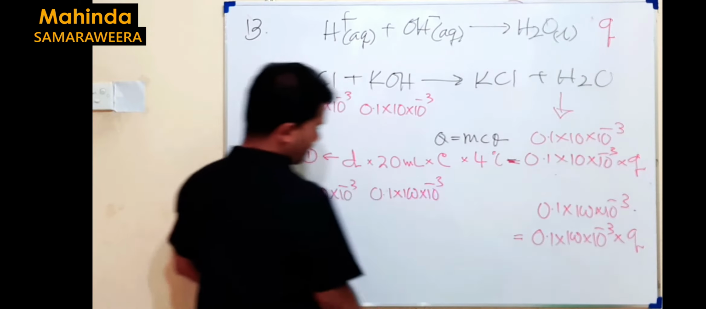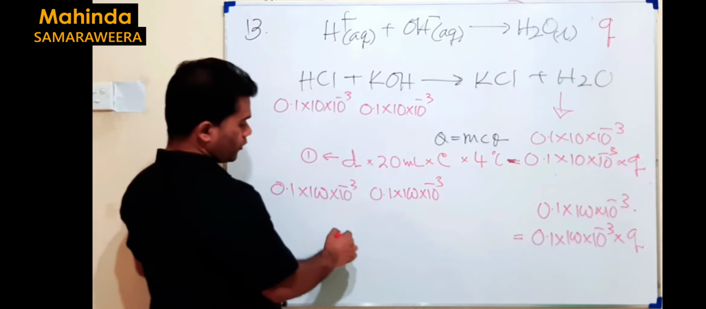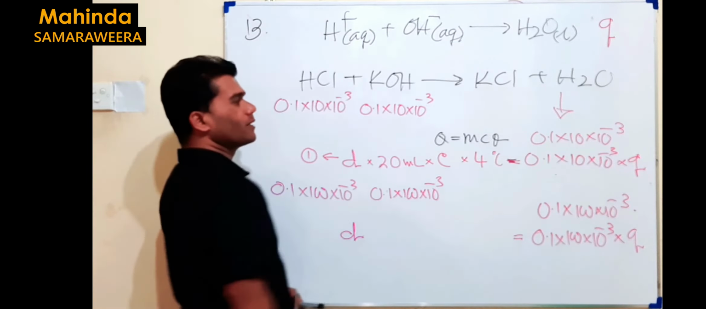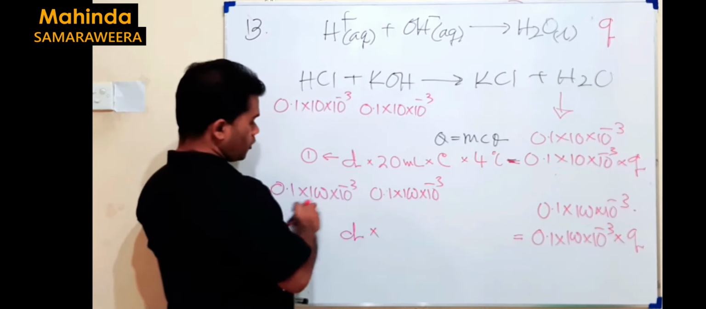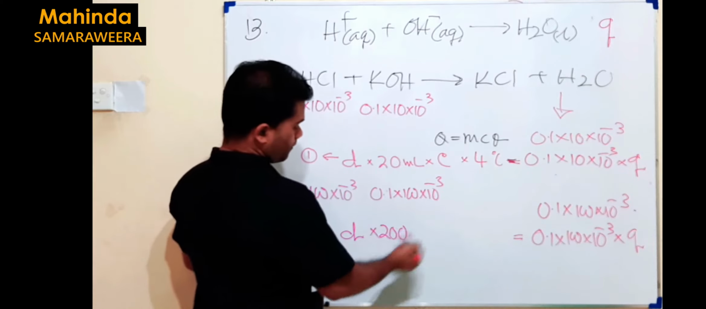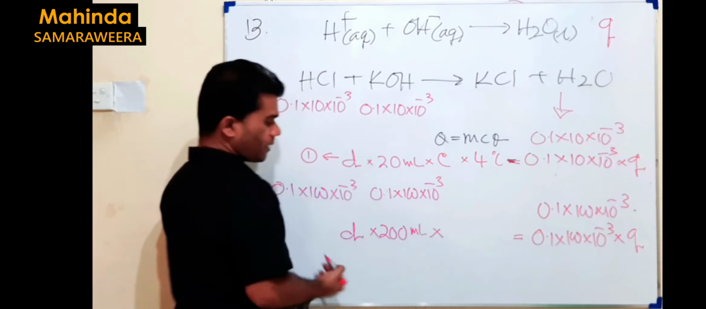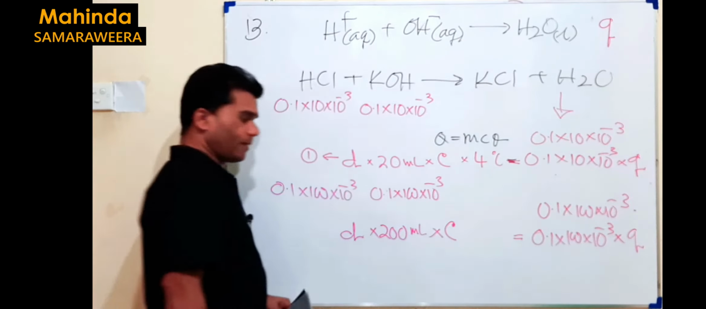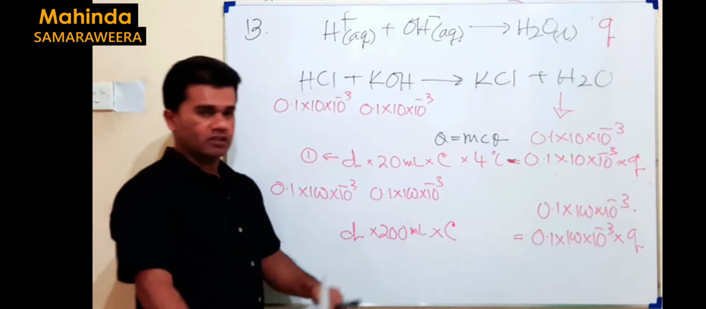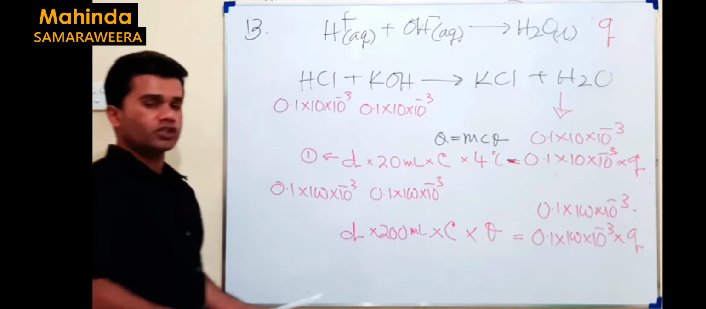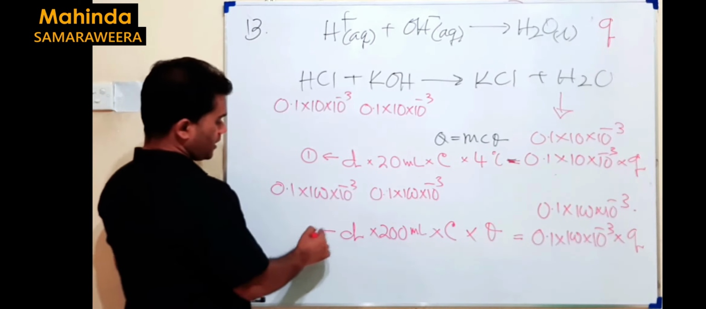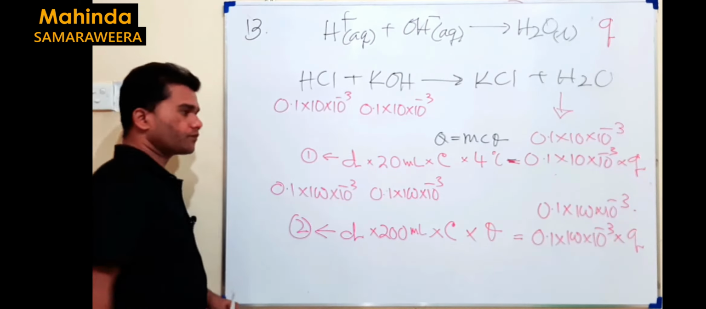Then mcθ. Here mass is again density times volume. Since the same substance is available in the second system also, we can assume the density is the same, but the volume is different. It's 200 milliliters. That's multiplied by the same specific heat capacity, because it's the same solution, same vessel, and we don't know the temperature difference here. That's the question. We keep it as theta. Then this is labeled as 2.